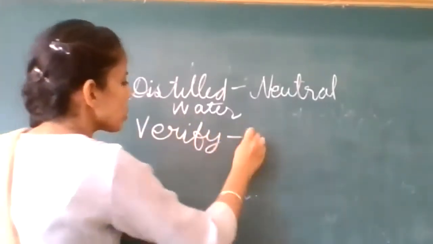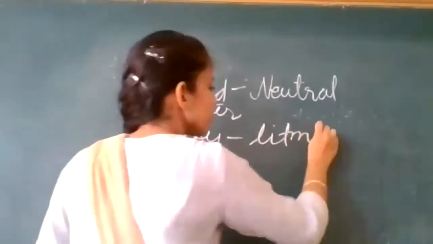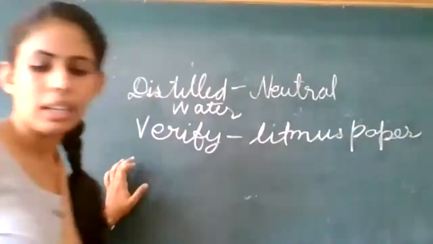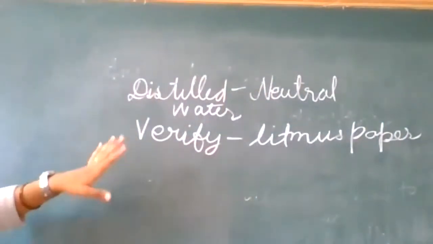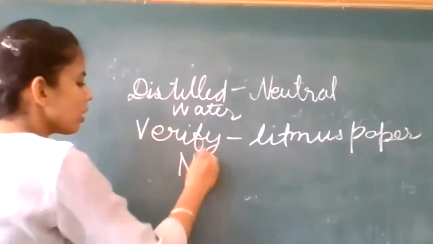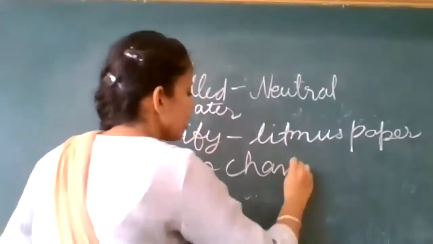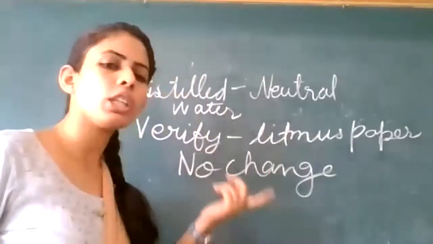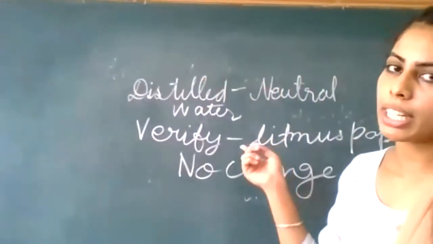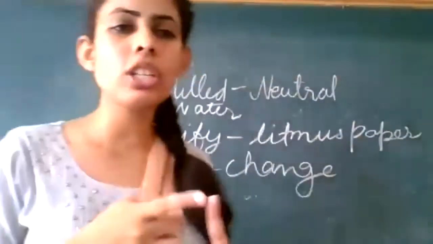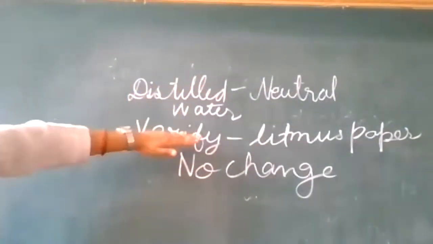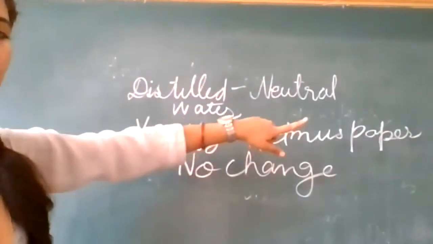We can use litmus paper. By using the litmus paper, we can verify. Clear? And on using the litmus paper, what will happen? There will be no change. If there is no change on the blue and red litmus both, then it is neutral in nature. Neither red will change nor blue will change. So it means it is neutral in nature.